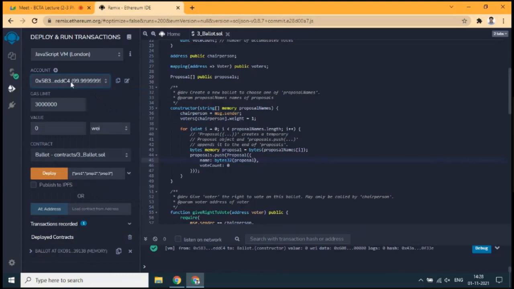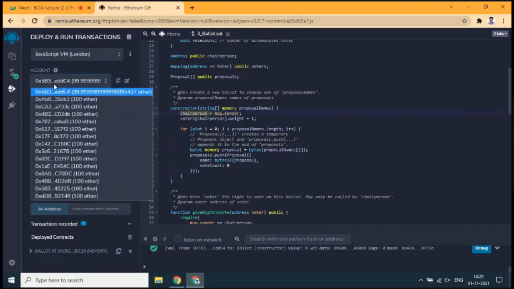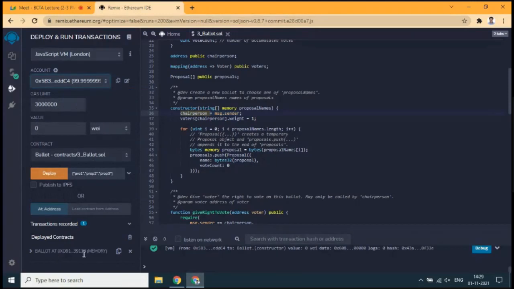So who will become the chairperson now? The msg.sender. Who is the msg.sender? Who initiated this contract deployment? So this account will become the chairperson account. This is the chairperson account, and this is the contract account. Here, this is the address.